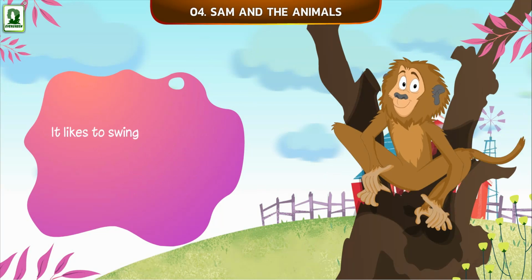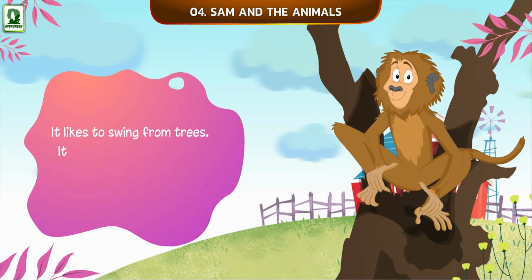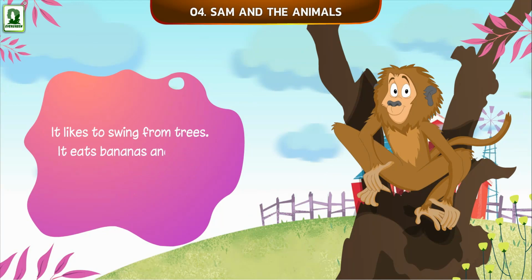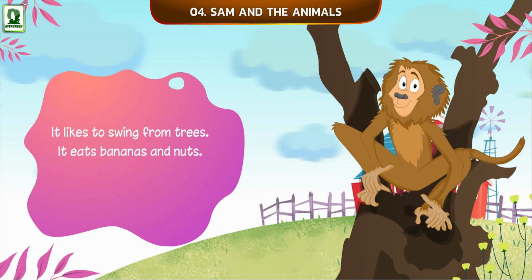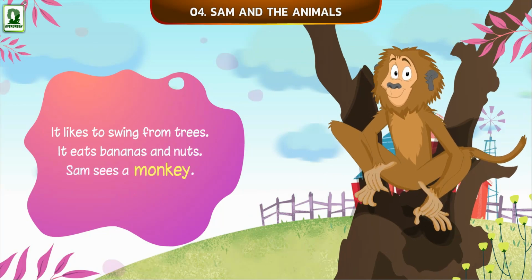It likes to swing from trees. It eats bananas and nuts. Sam sees a monkey.